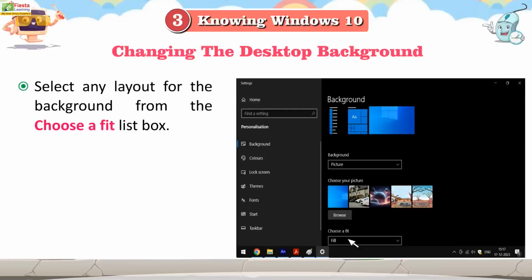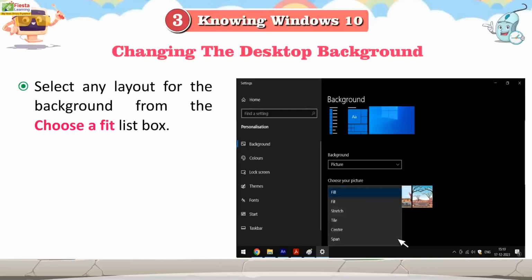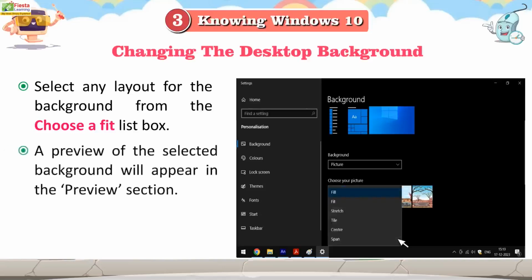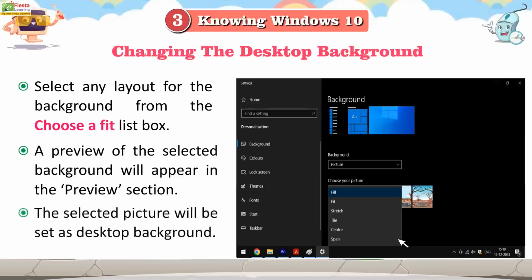Select any layout for the background from the Choose a Fit list box. A preview of the selected background will appear in the Preview section. The selected picture will be set as the desktop background.